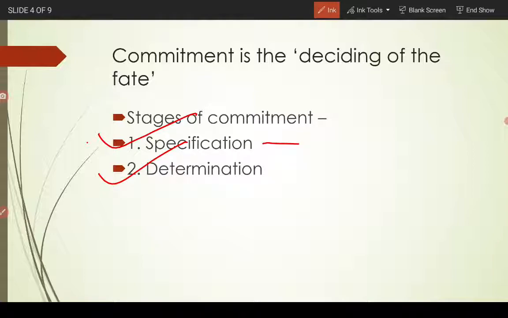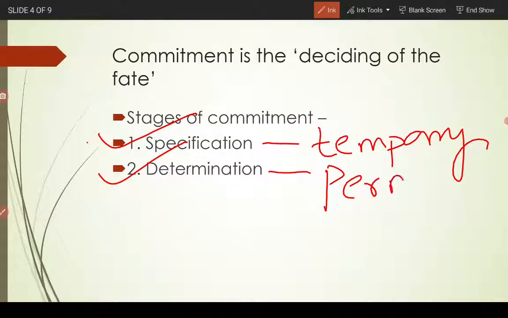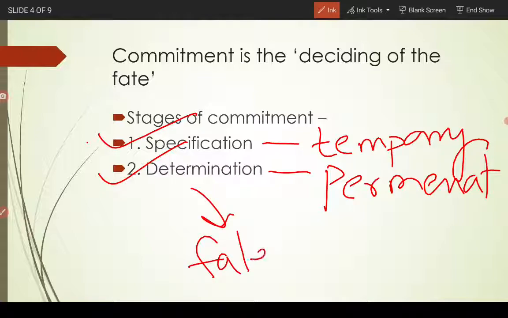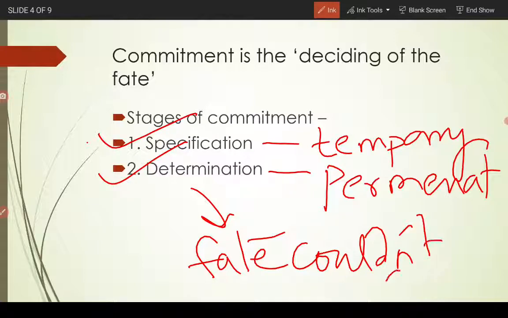So there are two kinds of commitment, specification and determination. Specification is temporary commitment. Determination is the permanent commitment, where the fate cannot change. Once determined, the fate of that cell couldn't change.